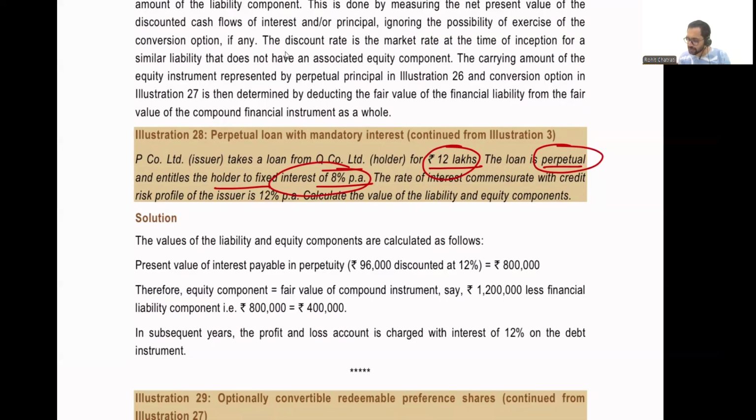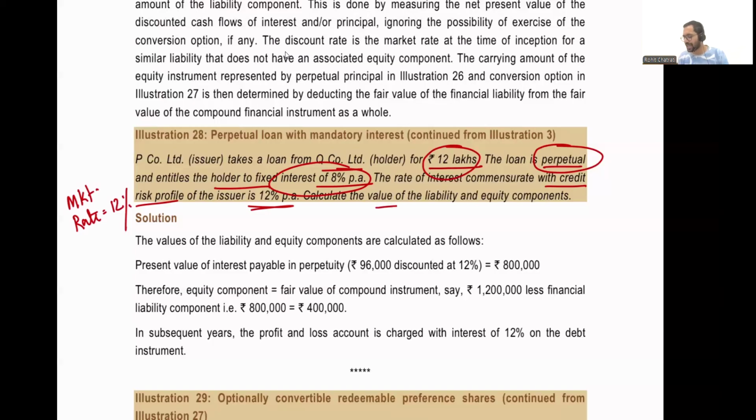The rate of interest commensurate with the credit risk profile is 12% per annum. What they are basically saying is the coupon rate that P company is paying to Q company is 8%, but for a similar instrument, P company would have actually issued in the market at a rate of 12%. So the market rate is equal to 12% per annum.